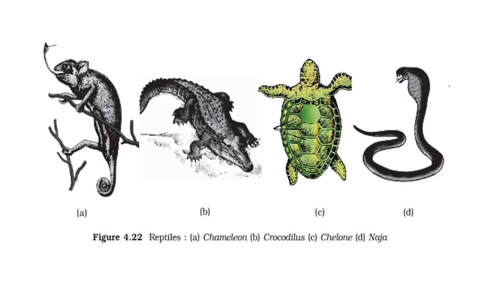In this figure, there are four animals belonging to this class, Reptilia. They show body structure which typically belongs to the same class. Their skin also shows typical structure, a rough skin is observed. Four limbs they possess. Here the first one is chameleon, second is crocodilus, third is calotes, and fourth one is naja. So these animals all belong to class Reptilia.